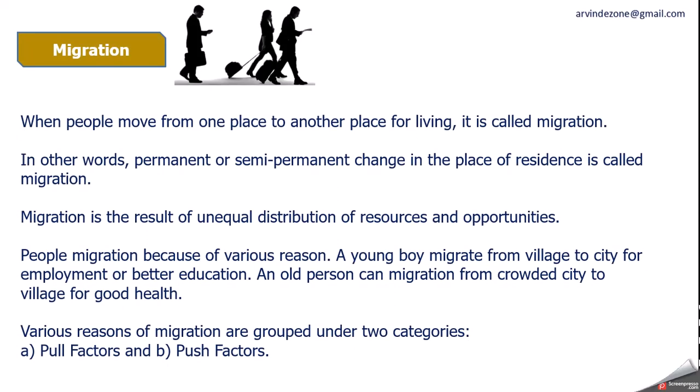And the last element is migration. What is migration? When people move from one place to another place for living, it is called migration. Or we can say in other words, permanent or semi-permanent change in the place of residence is called migration. Migration is the result of unequal distribution of resources and opportunity. People move from one place to other place for some reason. Everywhere the distribution of resources, land, water, job, education is not the same, and that's why people move from one place to other place.